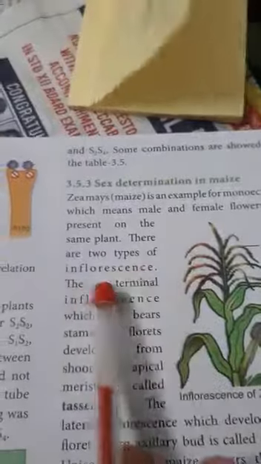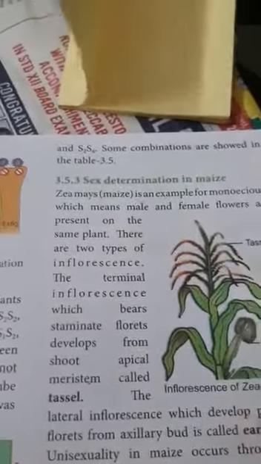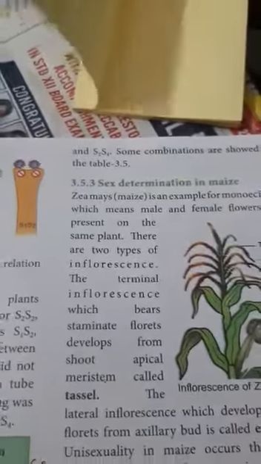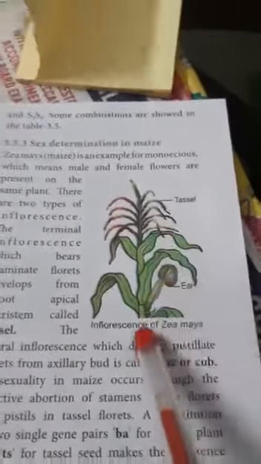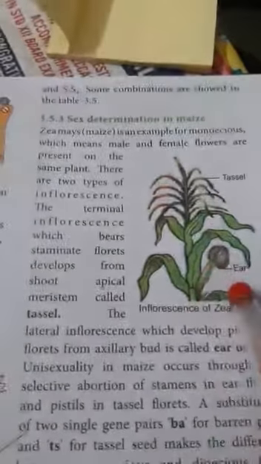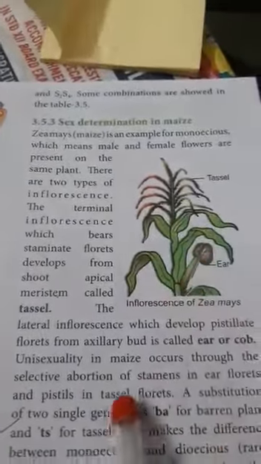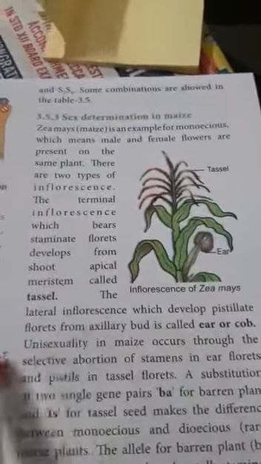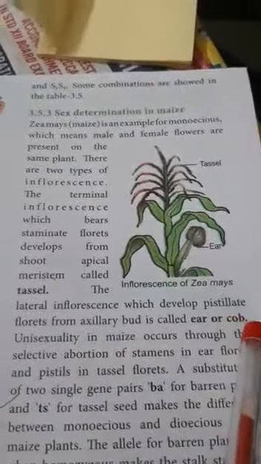There are two types of inflorescence. The terminal inflorescence bears staminate florets and develops from the shoot apical meristem; it is called the tassel. You can see the diagram. And next one, the female flower. Another, lateral inflorescence, which arises from the axil of the leaf and develops pistillate florets from an axillary bud, is called the ear or cob.